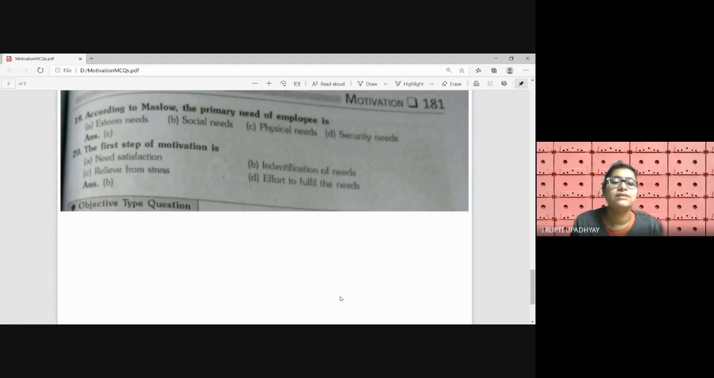The first step of motivation is: A. Need satisfaction, B. Identification of the needs, C. Relief from stress, D. Efforts to fulfill the needs. First step of motivation, I would say, first the managers have to identify the needs, which kind of needs an employee has. Then only he'll be making efforts to satisfy it. So the answer is identification of the needs.